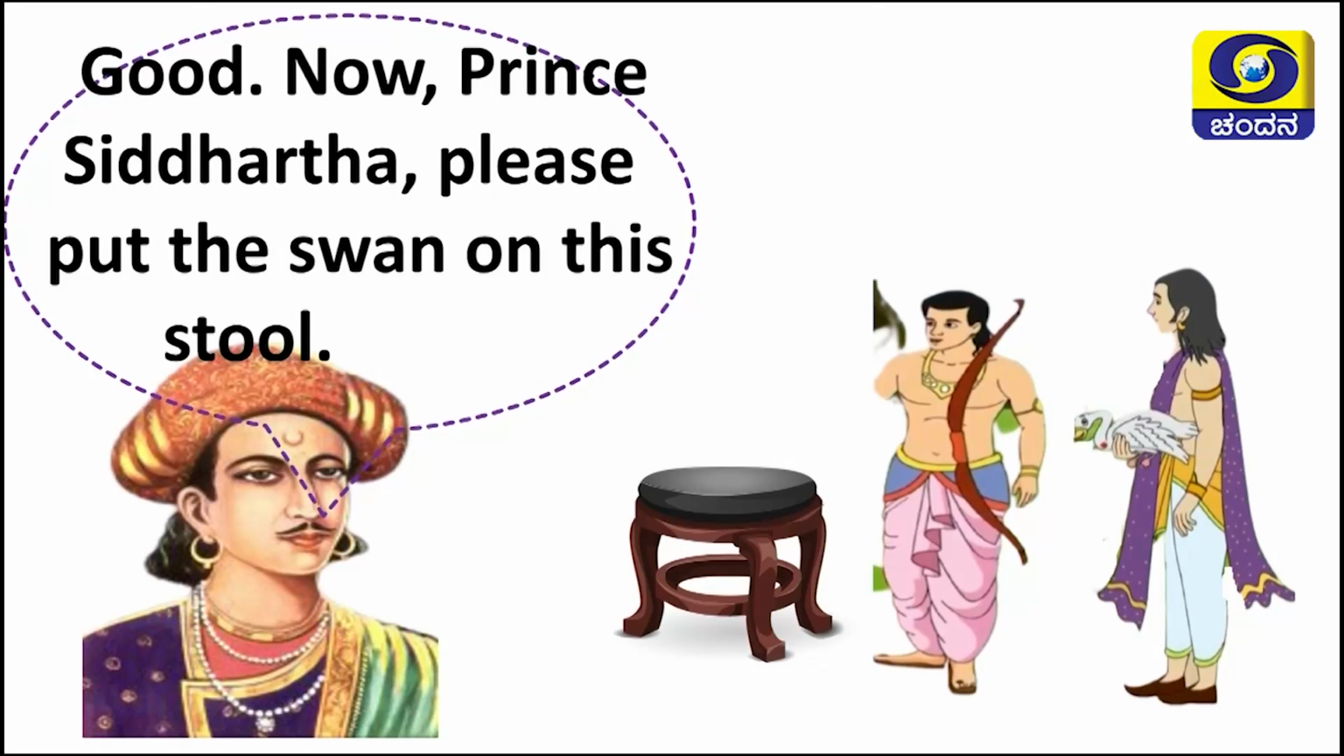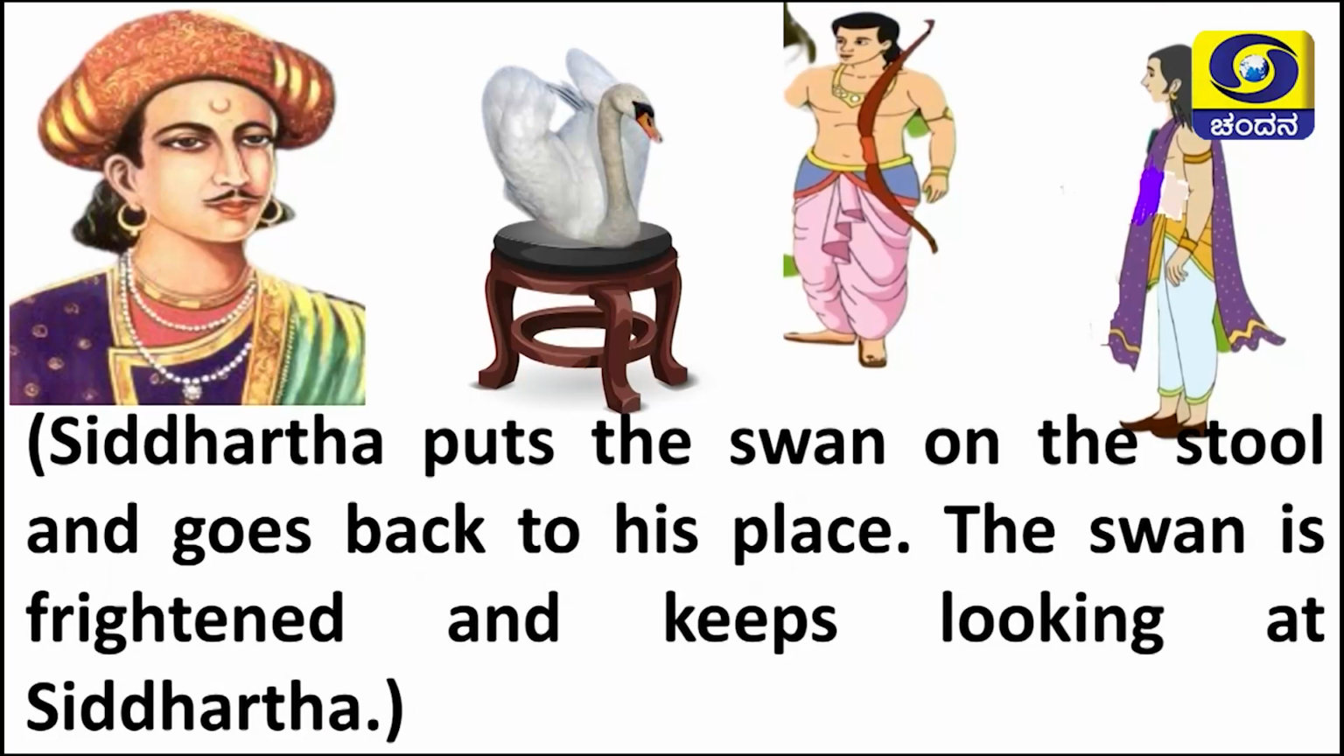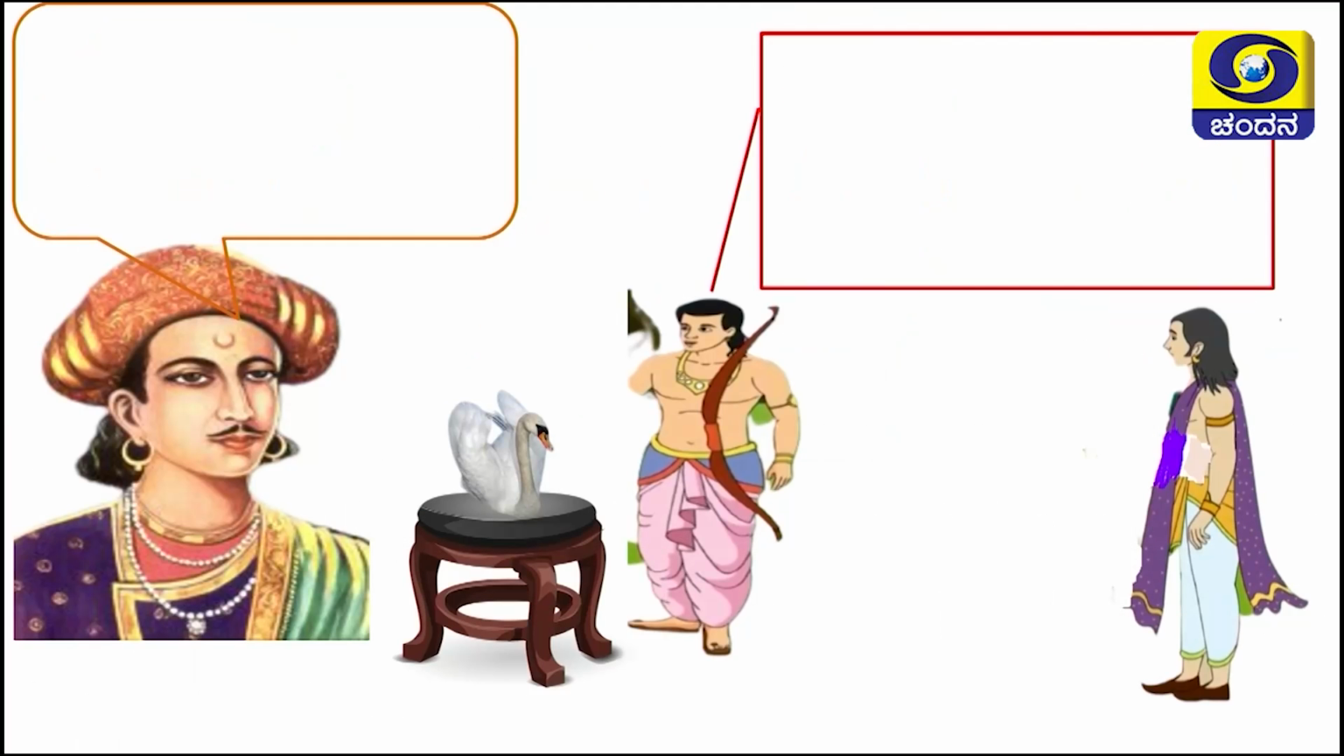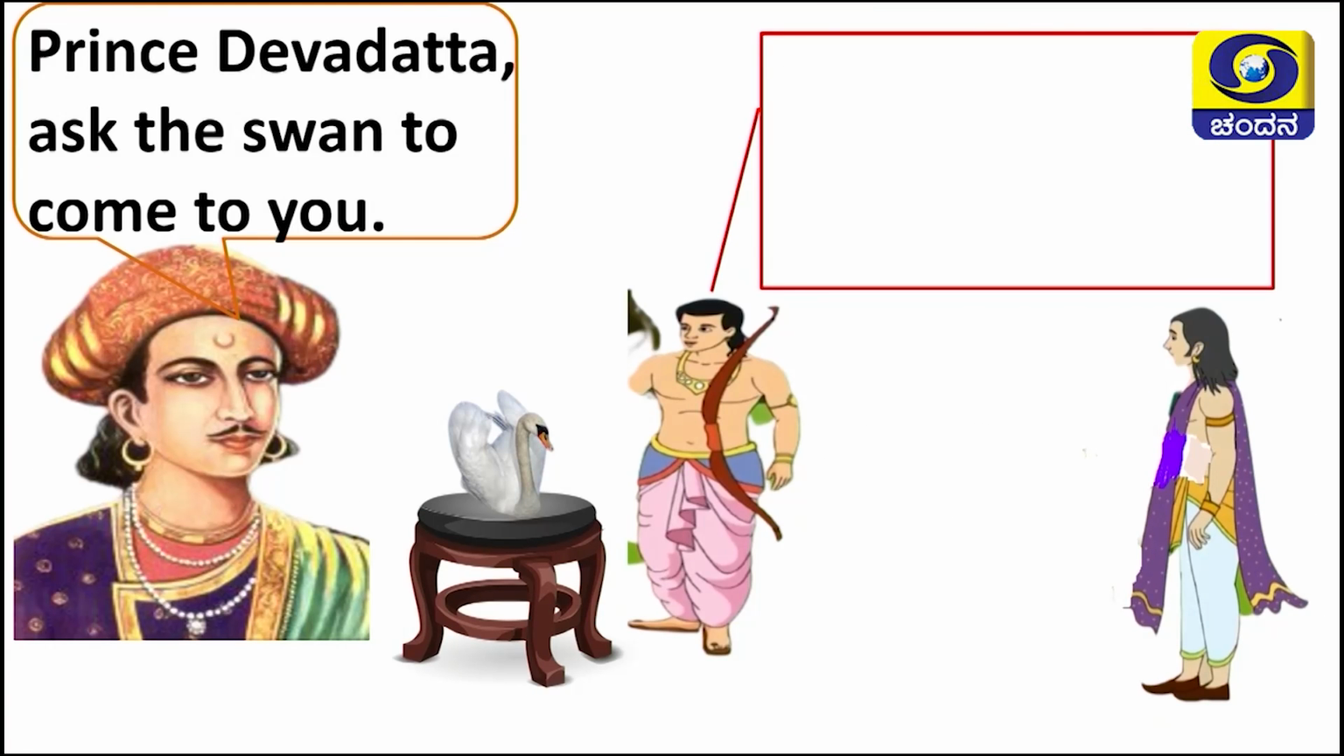Then, what will happen? Siddhartha puts the swan on the stool and goes back to his place. The swan is frightened. Do you know the meaning of frightened? Frightened means ಭಯಭೀತರಾಗೋದು. And it keeps looking at Siddhartha. When Siddhartha keeps the swan on the stool, the swan is looking at Siddhartha. Now, the chief minister says, Prince Devadatta, ask the swan to come to you.